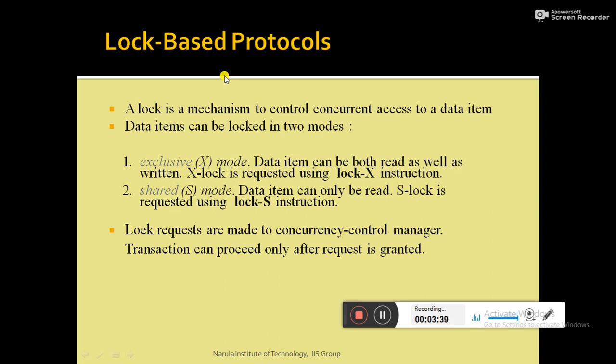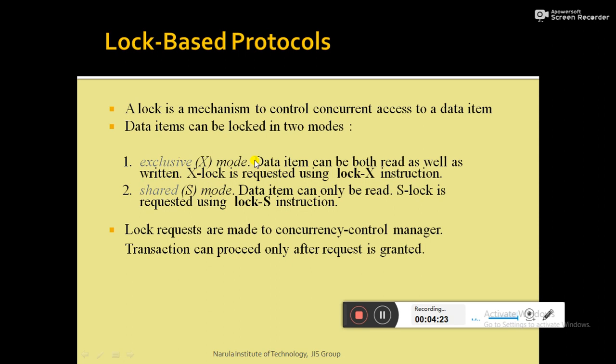Now in lock-based protocol, a lock is a mechanism to control concurrent access to a data item, and every transaction is required to acquire a lock before accessing it. So before a transaction performs a read or write operation, the transaction initially has to acquire a lock on that data item. Now locks are of two kinds in lock-based protocol. Two types of locks are there: one is the exclusive mode lock and the other one is the shared mode lock.